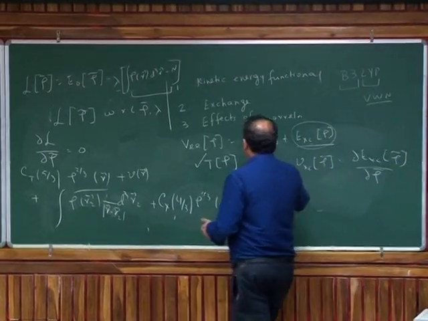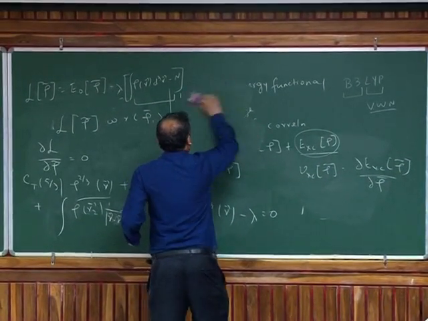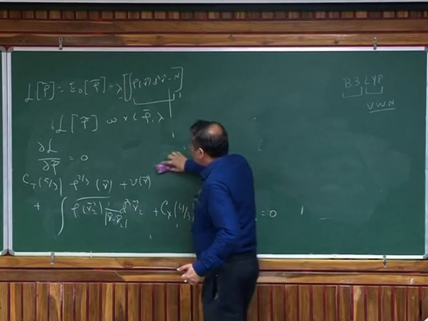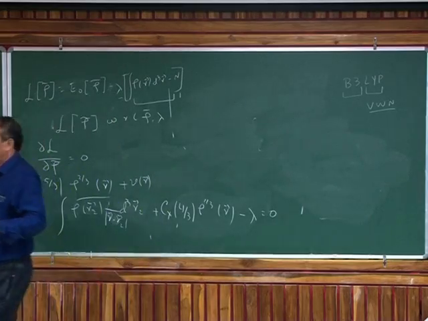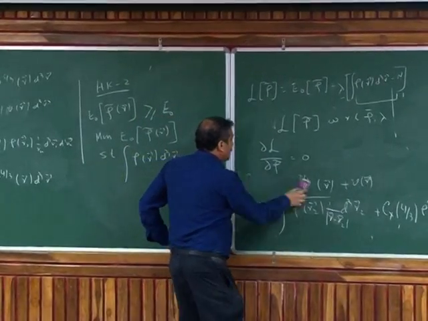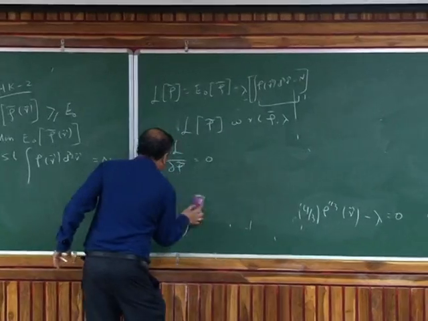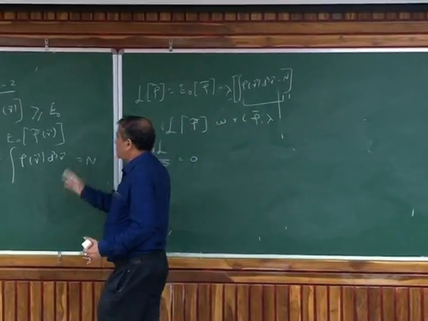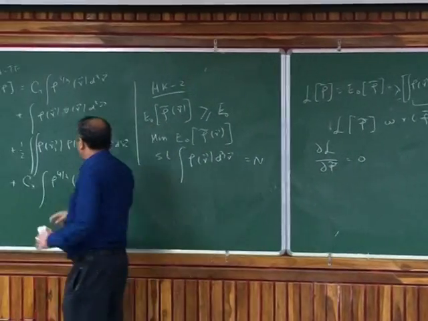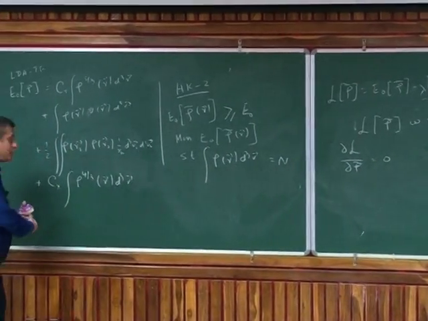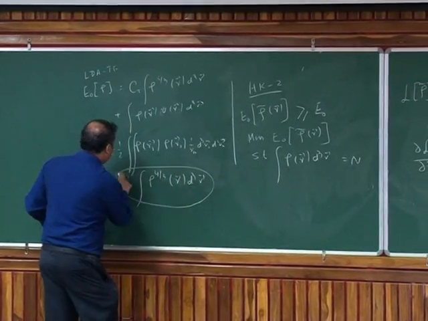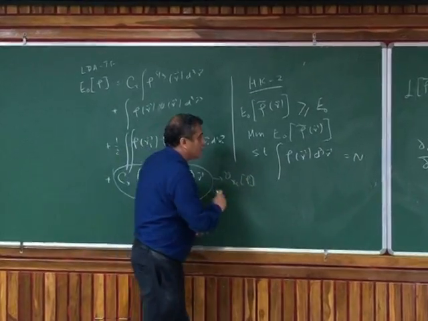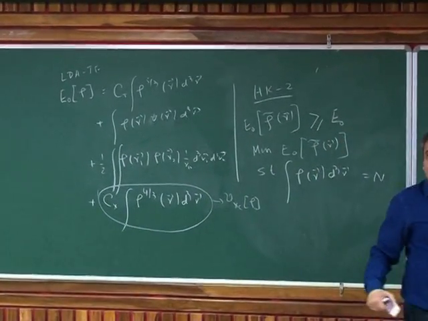All right, so having done this, if I know some EXC, I can actually do a reasonable DFT, except this kinetic energy part, which is very important. As we discussed, kinetic energy is very important. Otherwise, everything else I can just do very simply. So here, for example, I will not write NDA anymore. This entire thing can now be replaced by VXC of rho. Whatever my EXC is from there, I differentiate and get it.